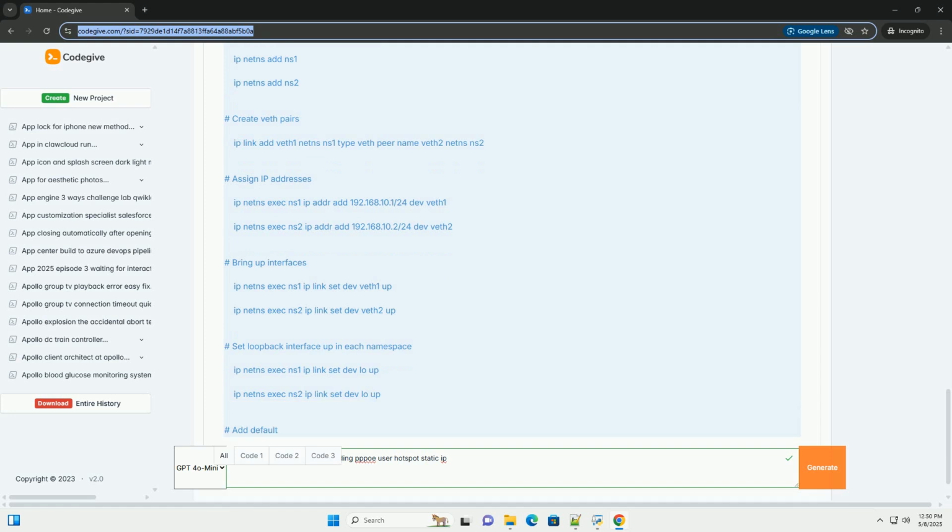2.3 Creating TC classes and filters. Here's the general process for creating TC classes and filters. 1. Identify the network interface. Find the interface you want to shape traffic on, for example eth0.